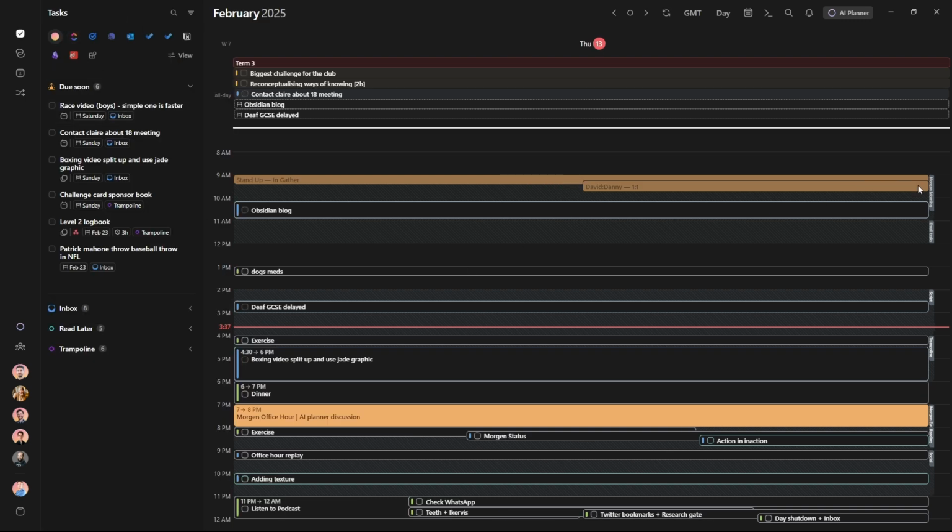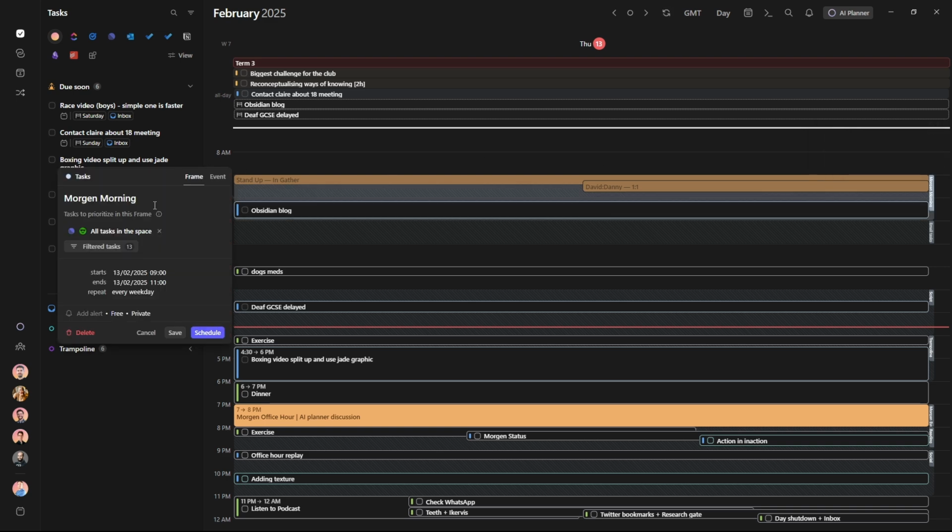And to give you some insight into the way that I manage my frames, you can see I've got a Morgen morning frame. So I work for about, you can see, 2 hours in the morning, and that brings in all of my tasks from Linear.